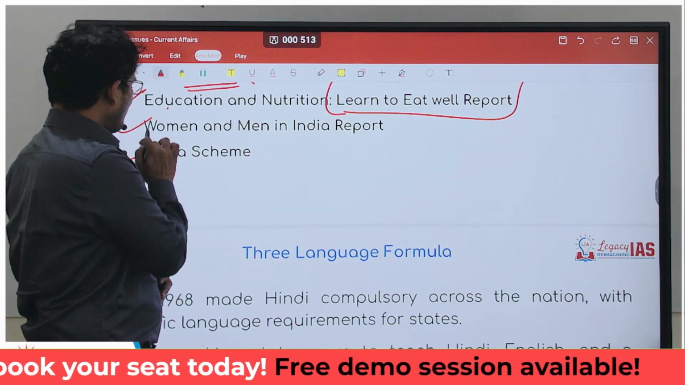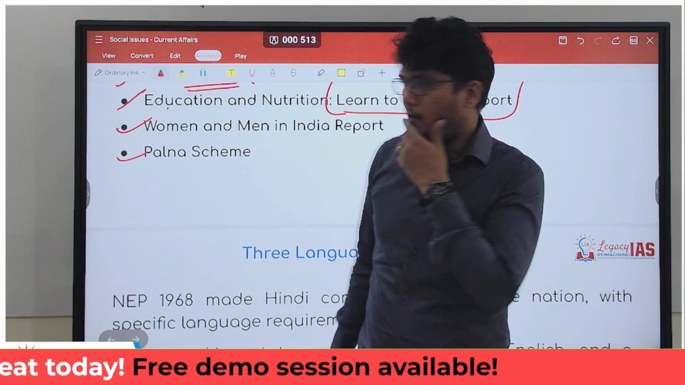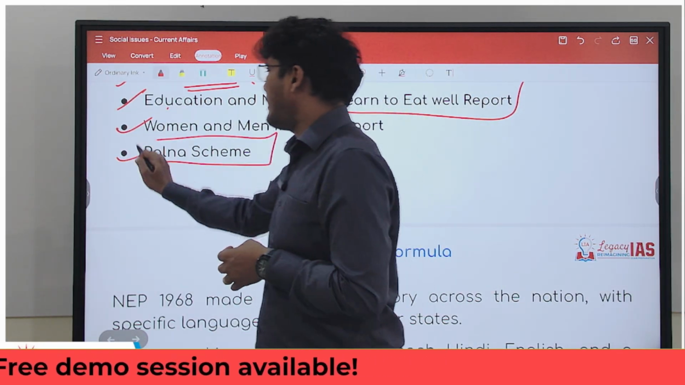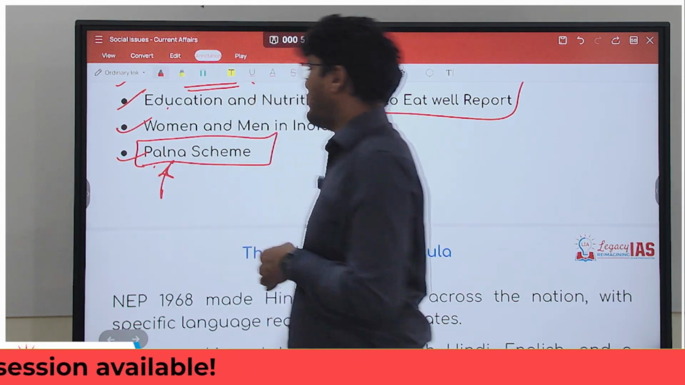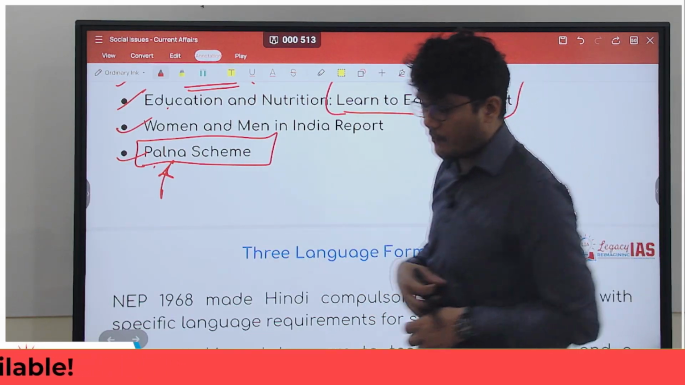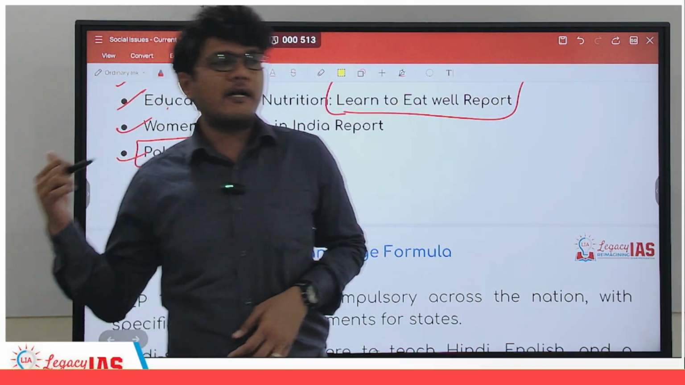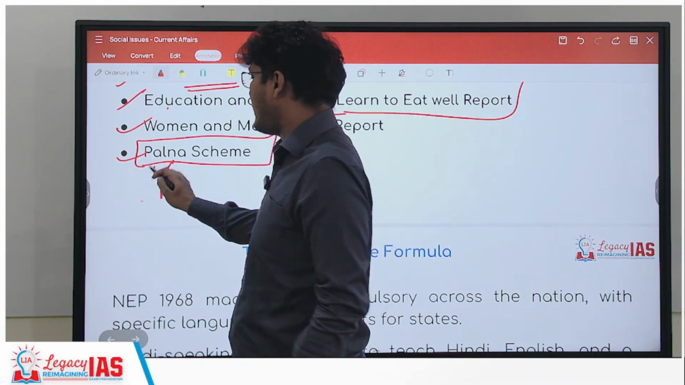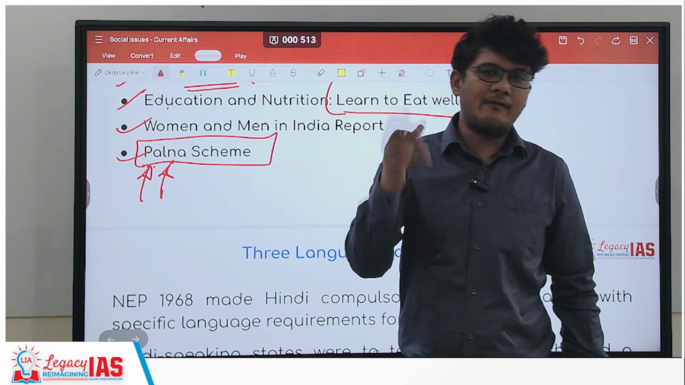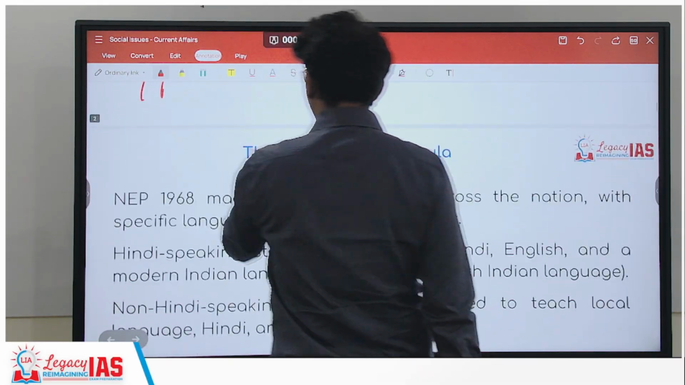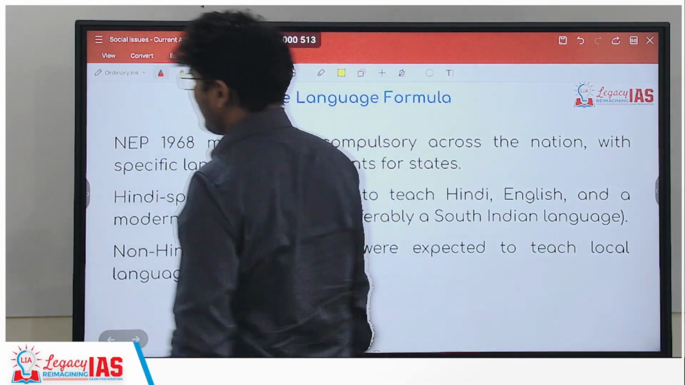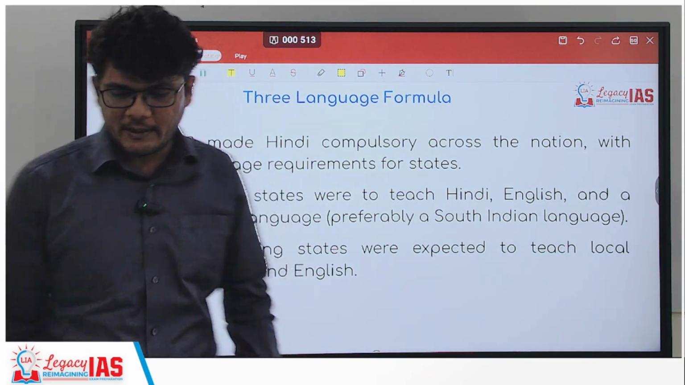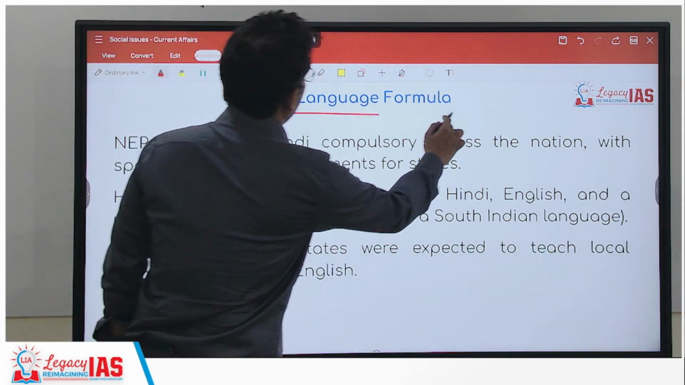Moving ahead, then we have the Palna scheme. Now we'll see what the Palna scheme is. Again, with the help of the word only we can understand, but the issue here is that this word is Hindi, so you have to know that to understand it, else it becomes difficult. But I will tell you what it means, as we always do in our classes. So let's start with the very first topic, that is the 3-language formula.